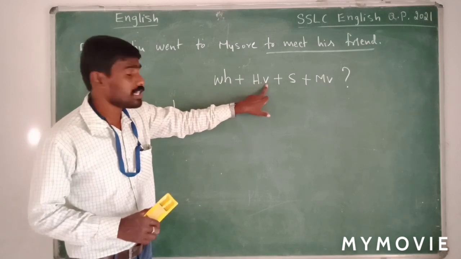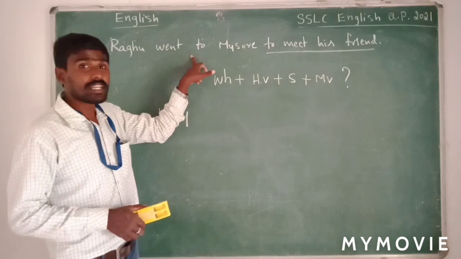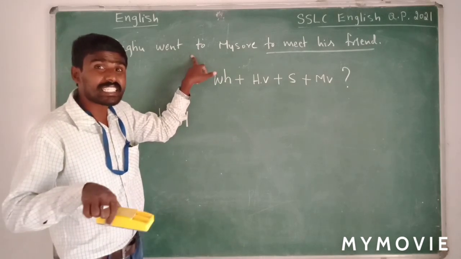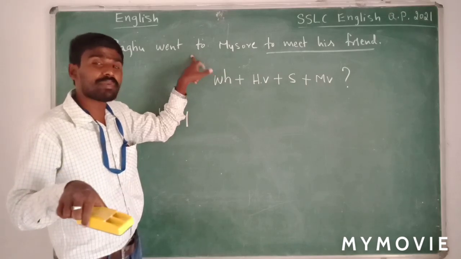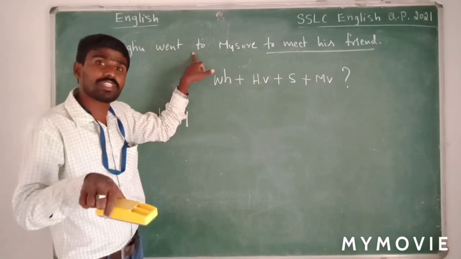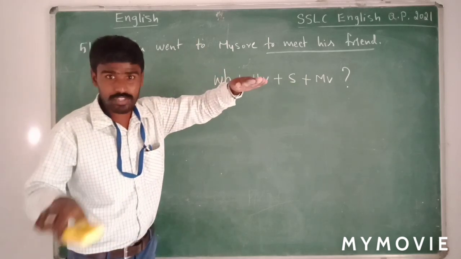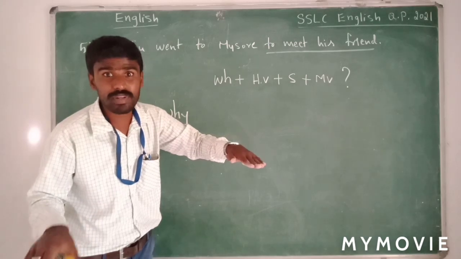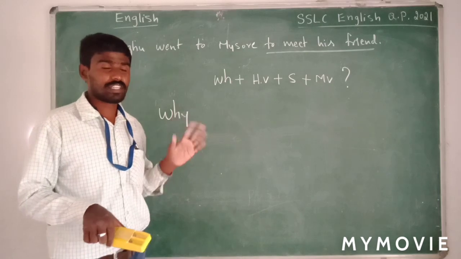After writing the WH word we should write the helping verb. And it is very important to maintain the same tense. You should not change the tense of the sentence. You should ask the question in the same tense. If the sentence is in present tense, you should ask the question in present tense. If the question is in past tense, the answer should be in past tense. If the question is in present tense, the answer should also be in present tense. Should not change the tense of the sentence, right?